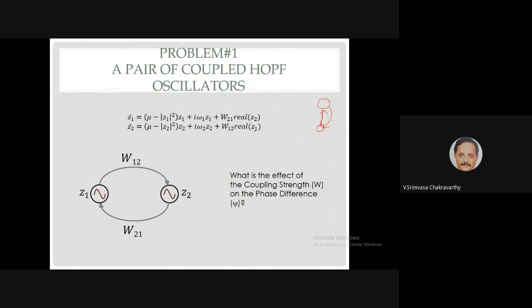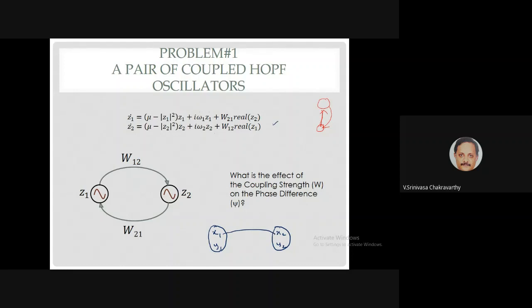Basically, you have two oscillators with variables Z1 and Z2. Splitting them, you have X1, Y1 variables on one side and X2, Y2 variables on the other. When you couple them according to these equations, you couple only the real parts. The imaginary parts remain in the background.